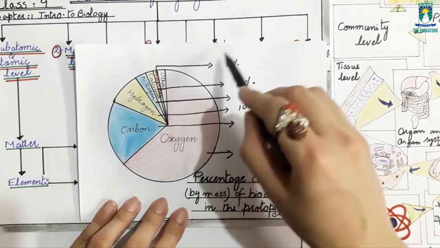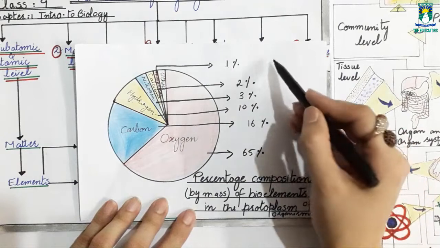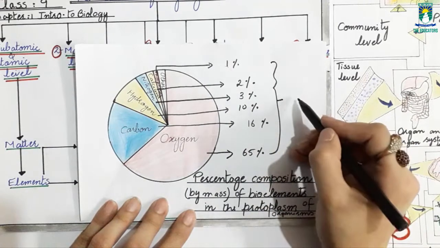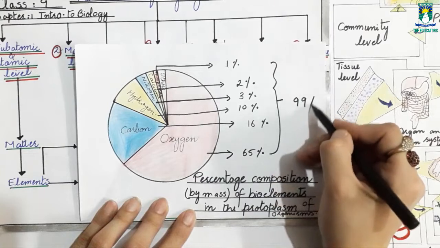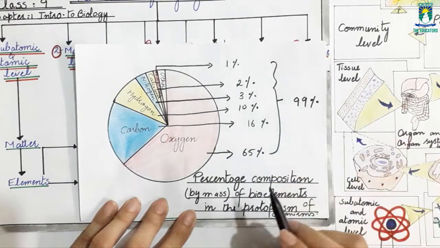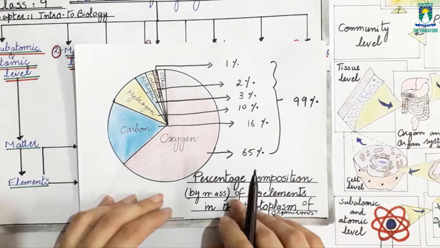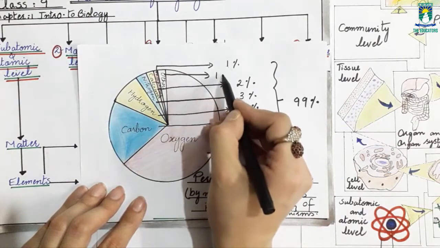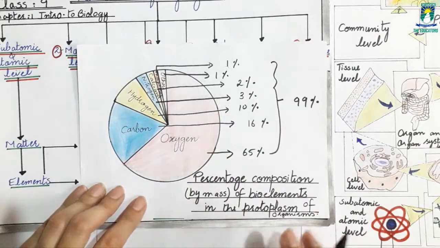Now, if we add all of these percentages, it makes 99% of our total body mass, and the remaining 10 elements make only 1% of our total body mass.